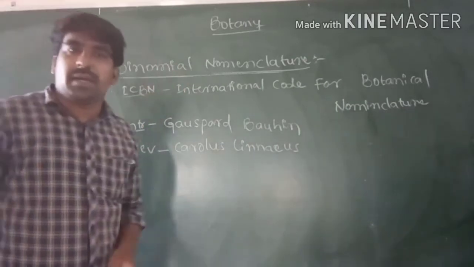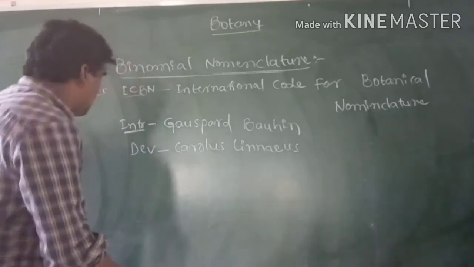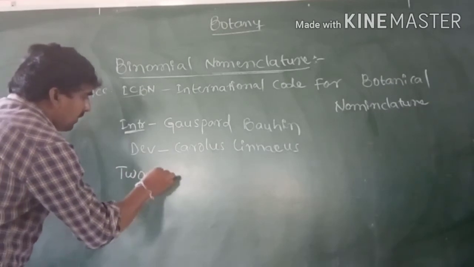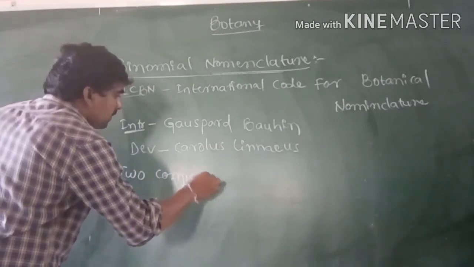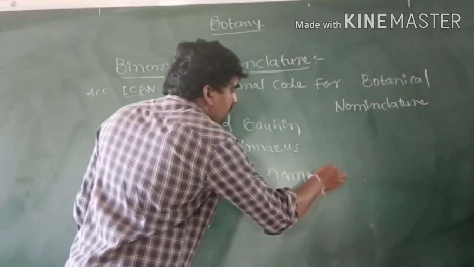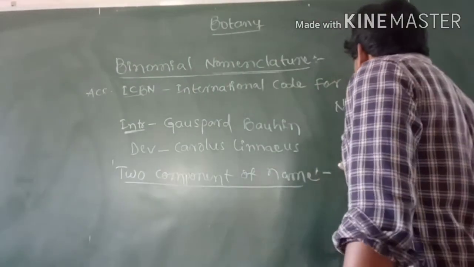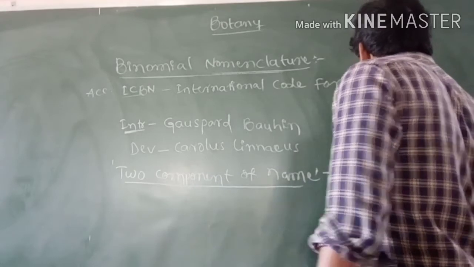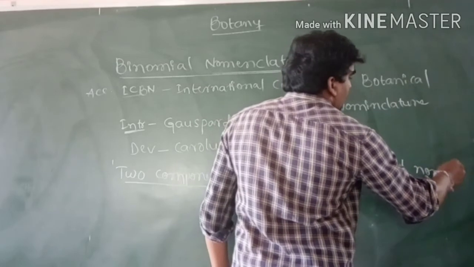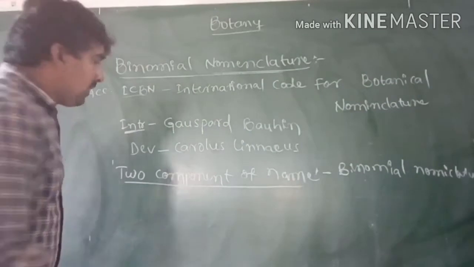What is binomial nomenclature? Two components of a name is called binomial nomenclature. What are the two components of a name? Example: